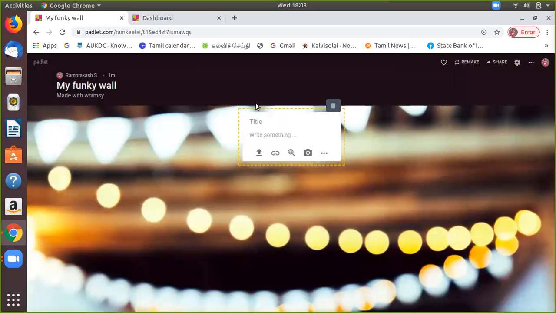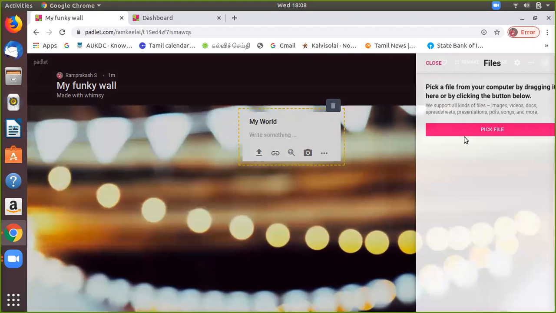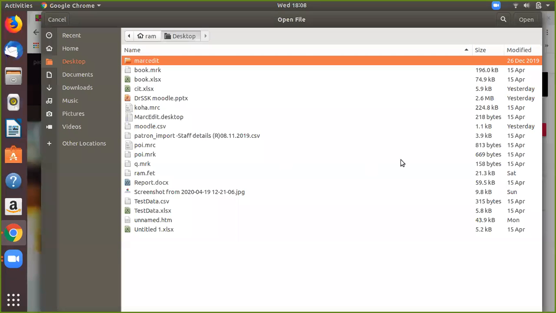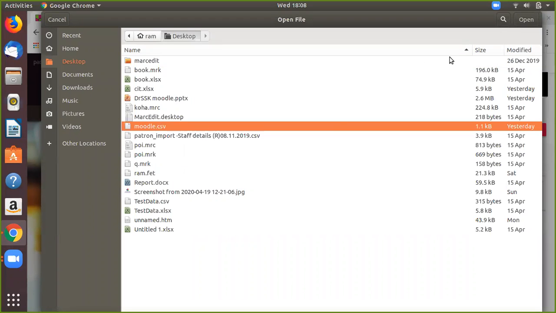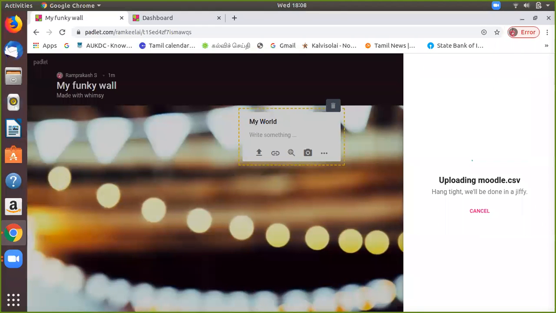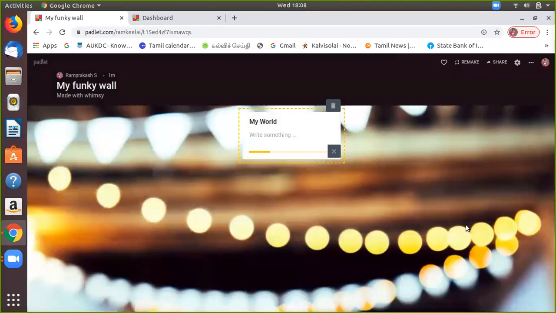If you belong to any department, then you can type any assignment and give it to the students. I can take a file of a very small size, some 3.151 KB, and upload it. Okay, it has been uploaded.